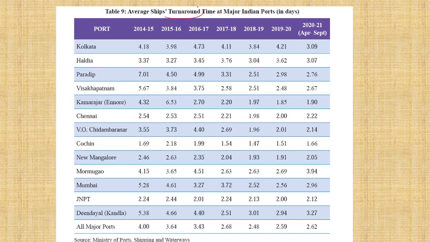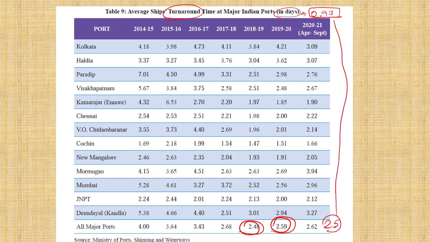Turnaround period. Okay, the turnaround period is when a ship comes to a port and then goes back. This is calculated in days; the average for the world is 0.97. Okay, within 0.97 days they come to a port and turn around. But for India, check it, in all major ports it is 2.4 or 2.5. 2.5 is high, okay, 2.5 days for turnaround, but it should be 0.97, the world average.